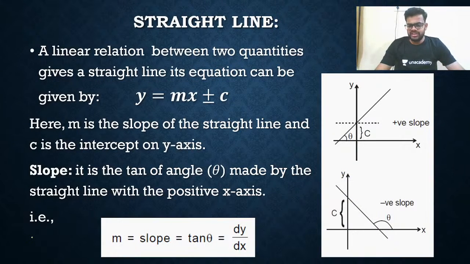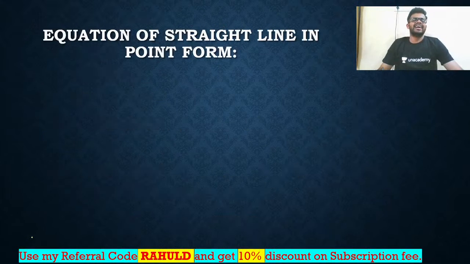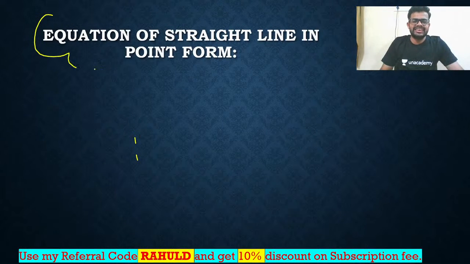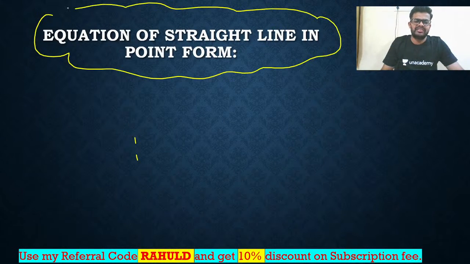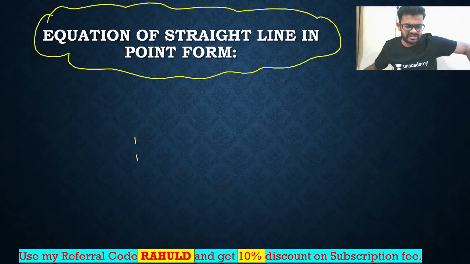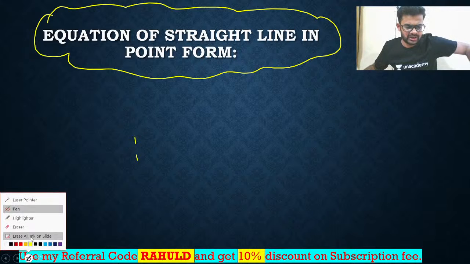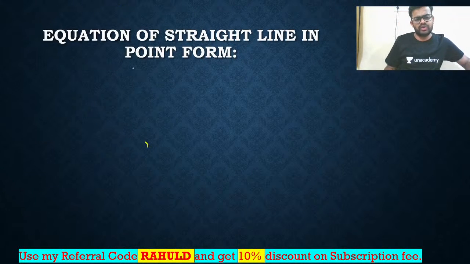So you can see this is a positive slope and this is a negative slope. That's all. Okay. Equation of straight line in point form, my dear friends, this is also important. I'll discuss this later. Before that, let's quickly draw the curves of straight lines.